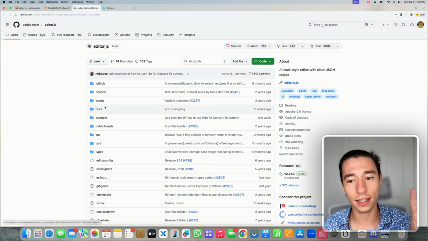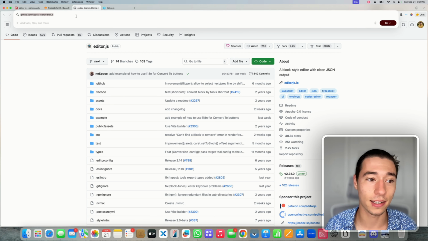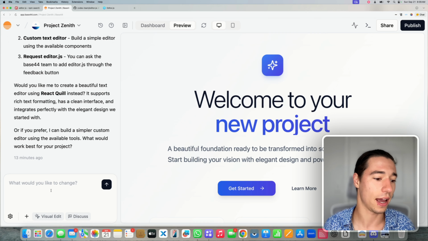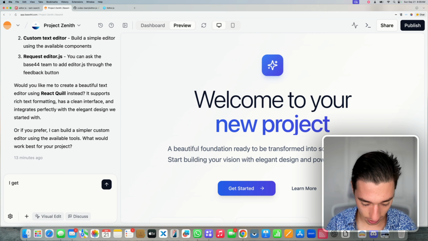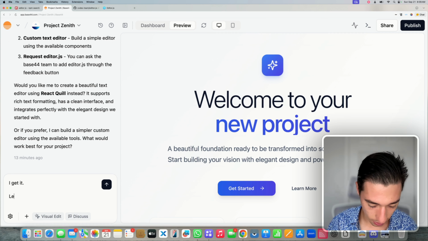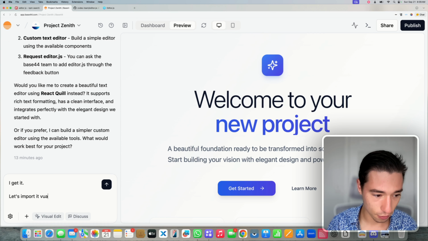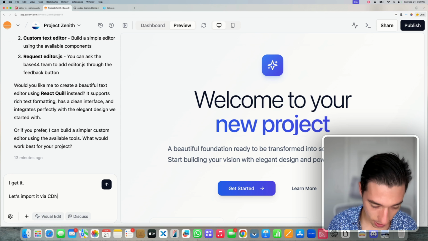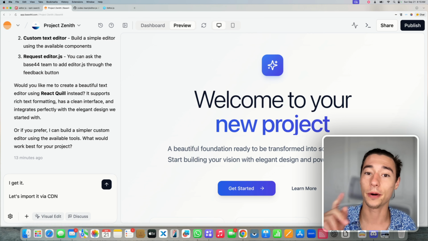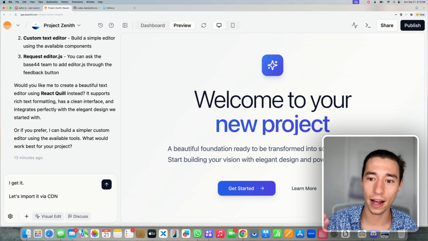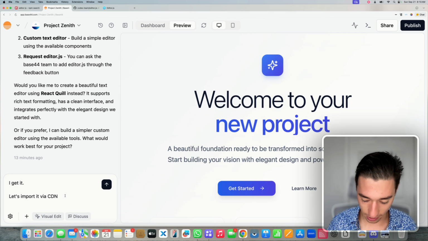I'm now on the GitHub from editor.js. I'm just going to copy this GitHub URL, and I'm going to say, let's, and this is very important, import it via CDN. This is the magic word. It stands for Content Delivery Network, meaning we're going to import it through a URL. This will actually work. Let's import it via CDN.